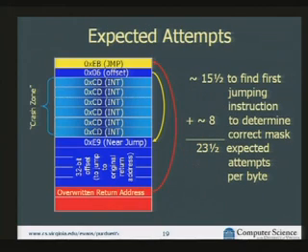Right? We need, on average, 15.5 expected guesses to find the first infinite loop. And then we need, on average, 8 guesses after that to figure out what the correct mask is. So we need less than 24 guesses per byte to find the instruction key.